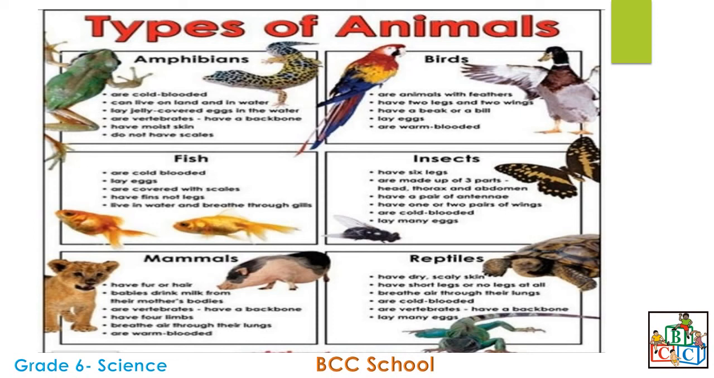Mammals. Mammals have fur or hairs. Mammals reproduce by giving birth. Mammals feed their young ones with milk. Mammals are warm-blooded animals.